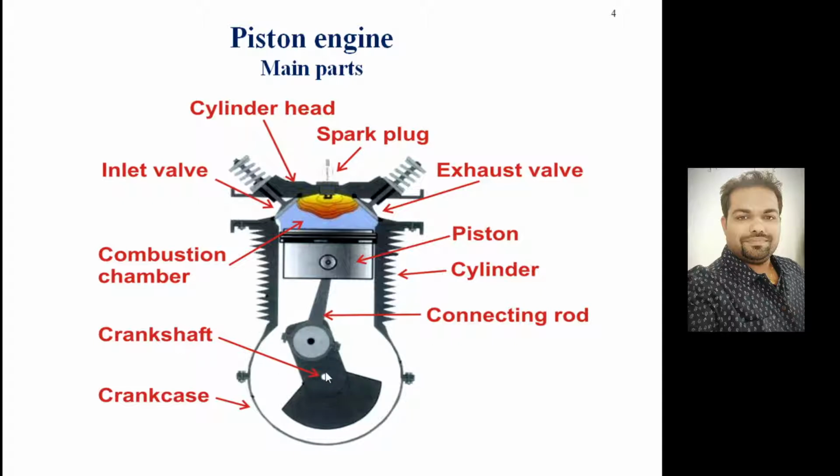This is the position of the crankshaft, and this complete casing you are seeing is called the crankcase. Within this it will be rotating. So if you come here, this kind of fork structure you are seeing is nothing but fins, because the engine needs to be cooled. So this is the air cooled configuration. It is a small power generation engine.